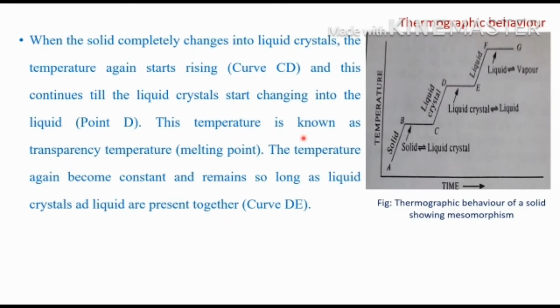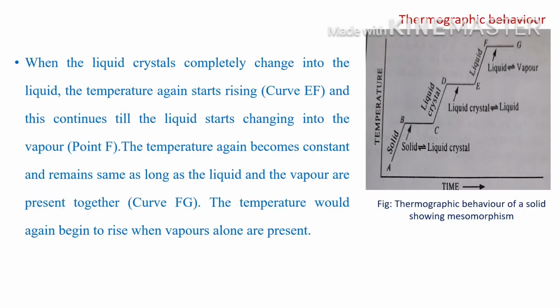This temperature is known as the transparency temperature or the melting point. At that point, the liquid crystal changes into liquid. Considering from the solid, it has been converted into liquid. That is why we call this the melting point. The temperature again becomes constant and remains so as long as the liquid crystal and the liquid are present together. So here the temperature will be constant, and all of the liquid crystals will change into liquid. So at point E, the liquid crystal is converted into liquid.